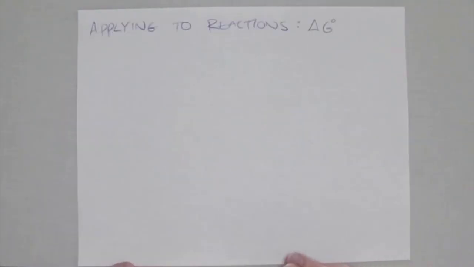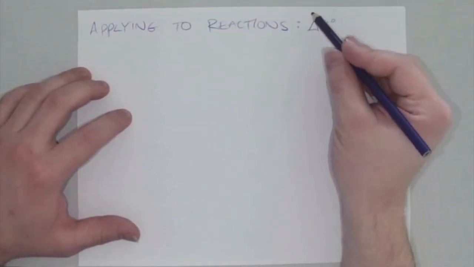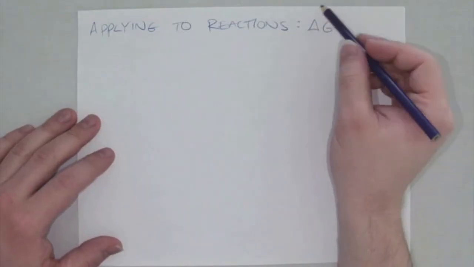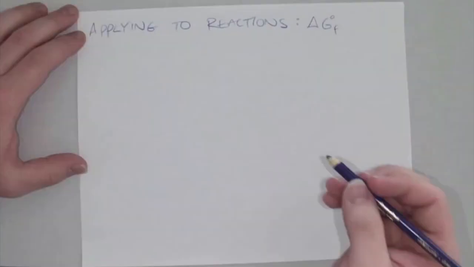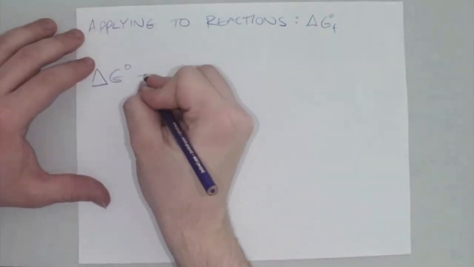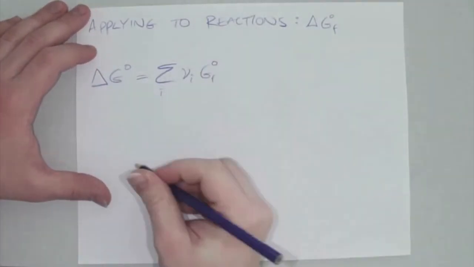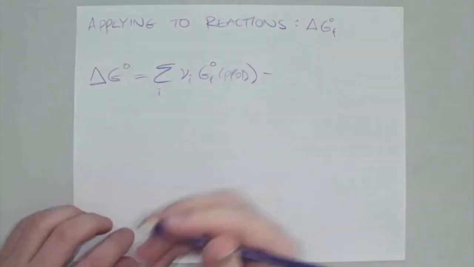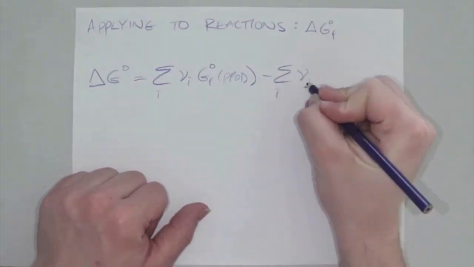So one last way we can apply Gibbs free energy to reactions is, once again, we have a standard value. So we have the standard Gibbs free energy of formation. So this is going to be shown as delta G naught f. So just like before, we have the standard Gibbs is equal to the sum for all of the products and their Gibbs free energies of formation. And just like for entropy, it's going to be the products minus the sum of all the reactants.